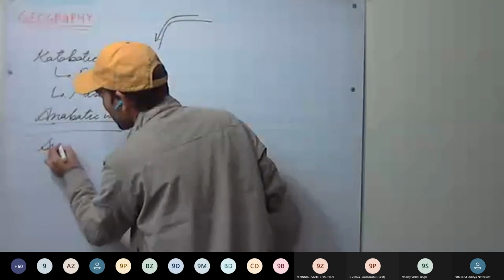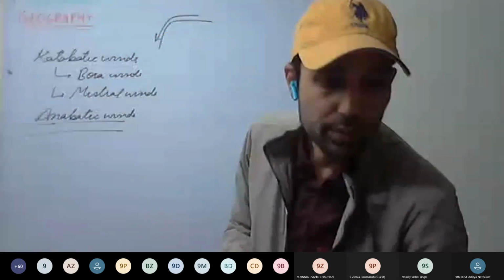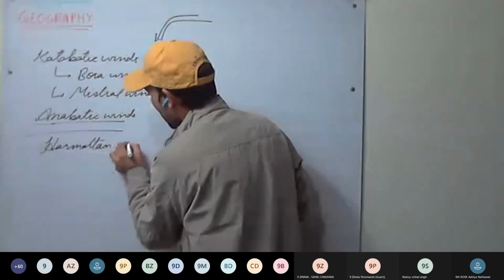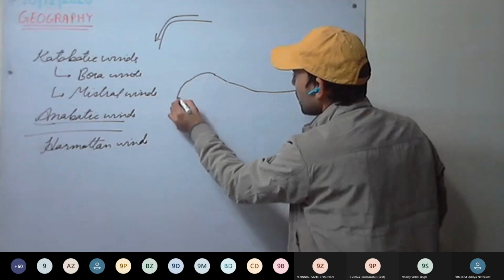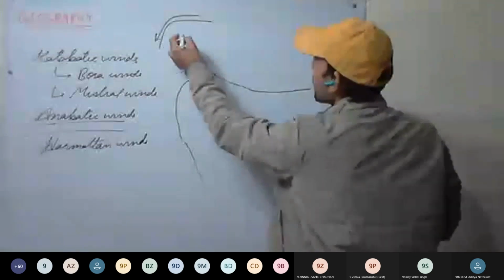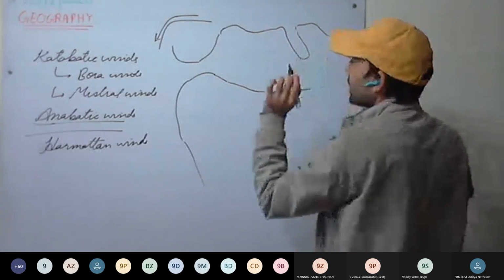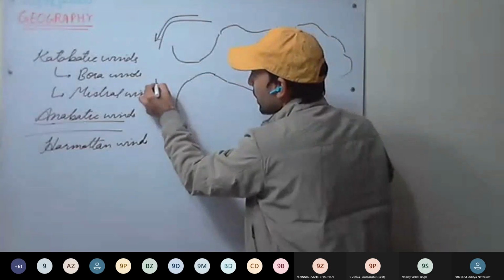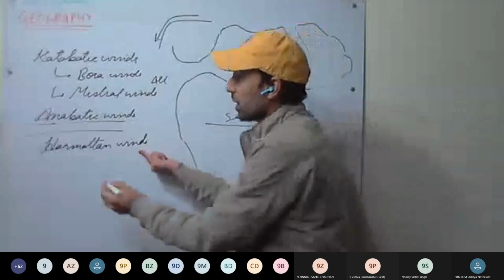So first you study the Harmattan winds. It's given in the book. So first we study the Harmattan winds. So here we have Africa. Then we have the Spain plateau, Italy, something like this. Here we have the Mediterranean Sea, and this side we have the Atlantic Ocean. Here we have the Sahara Desert. Now, first we will study the Harmattan winds.